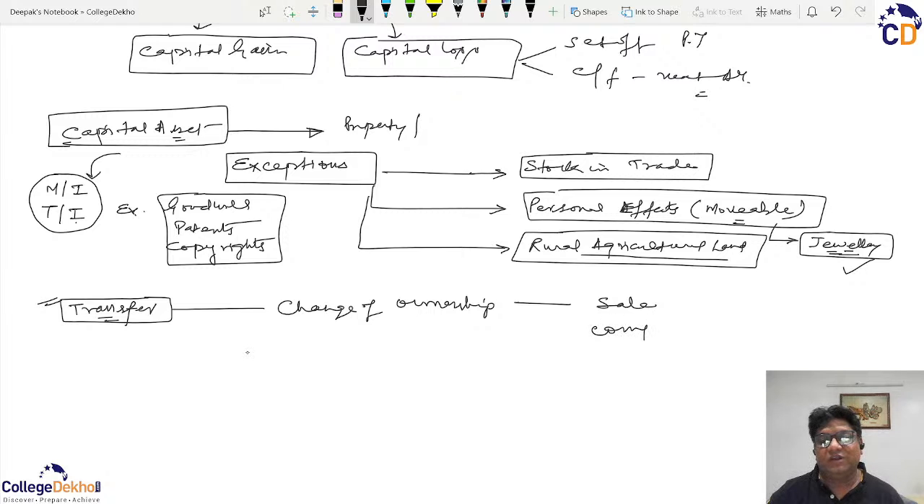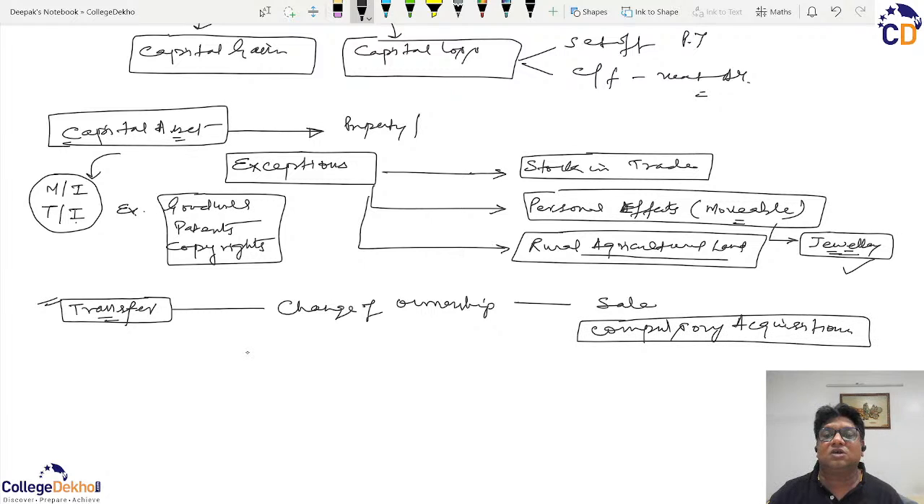For example, if there is a compulsory acquisition. Sometimes it happens that the government, for the benefit of the nation, acquires certain properties, and that becomes a compulsory acquisition, because sale is always with the mutual consent of the buyer and the seller. This compulsory acquisition may not be acceptable to the seller, but still, for the benefit of the nation, the government acquires it.